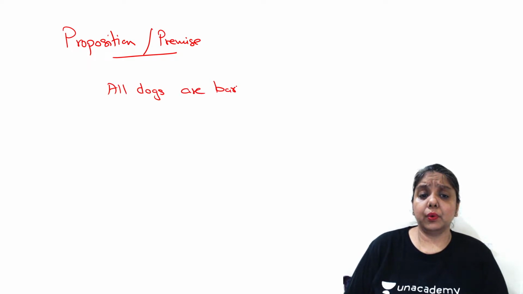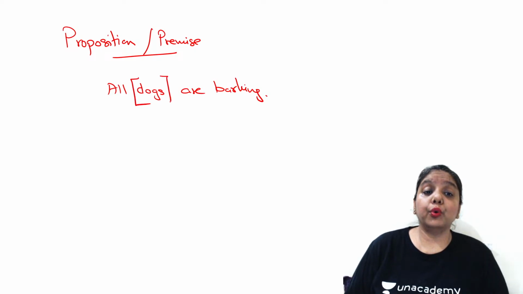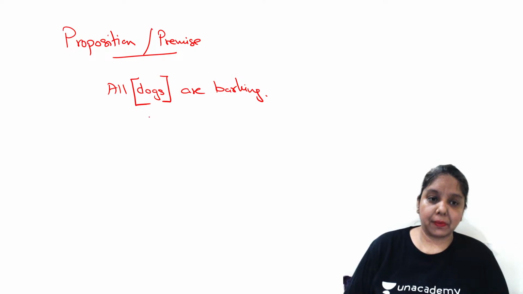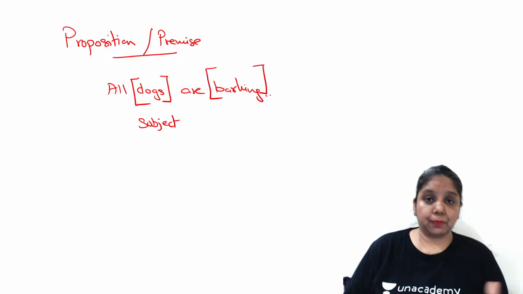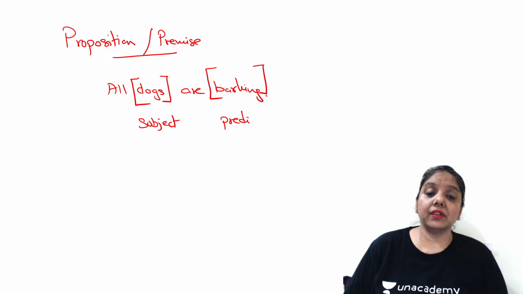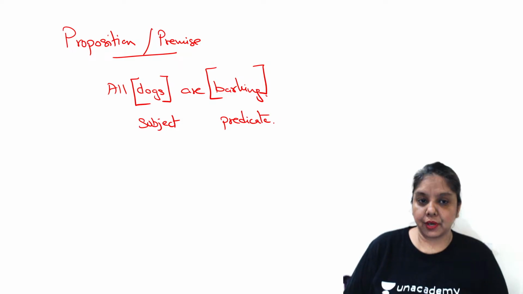Here the subject is dog because it is a dog about whom we are talking in this given premise. Now, what exactly is the dog doing in this proposition? He's barking actually. So it becomes the predicate. Whatsoever the subject does in the given premises is referred to as the predicate.